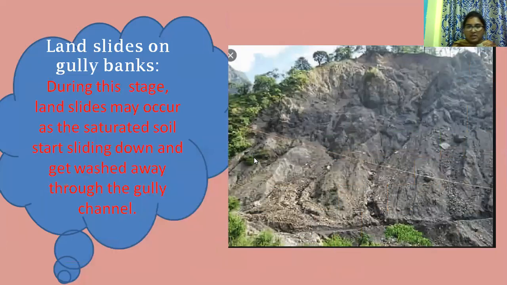During heavy rains, landslides may occur as the saturated soil starts sliding down and gets washed away through the gully channel. This phenomenon is common during heavy rains and freeze-thaw cycles in late winter and spring seasons.